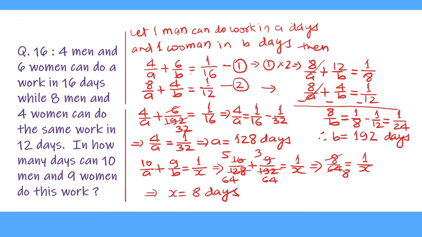As we know, the simultaneous equation in two variables can be solved in various methods. One is the elimination method, which we have done here. The other is by cross multiplication, and the third one is by substitution method. We do this question by substitution method as well.